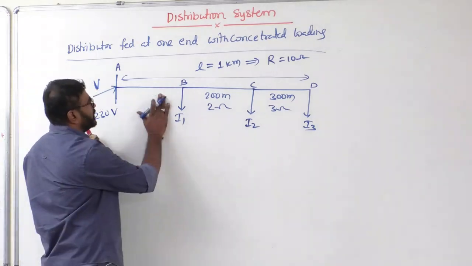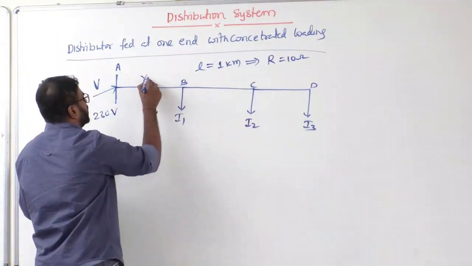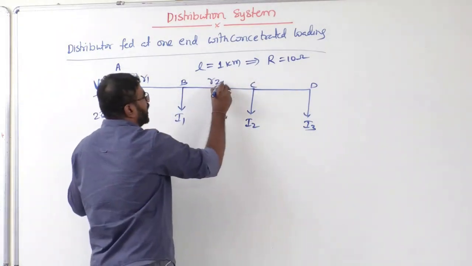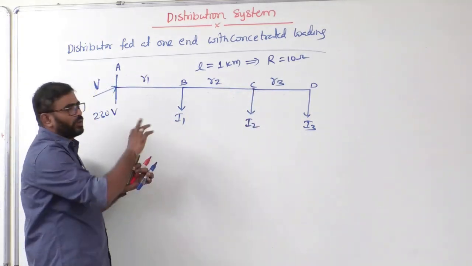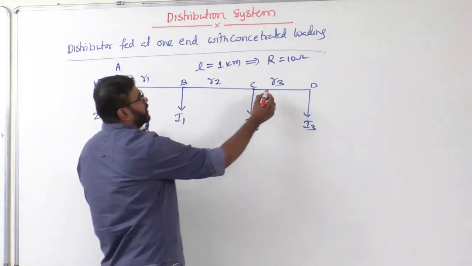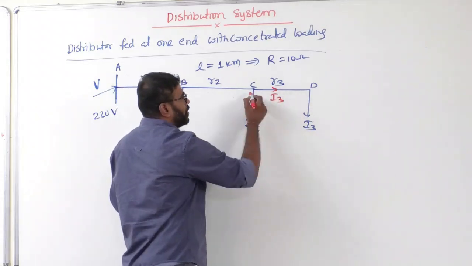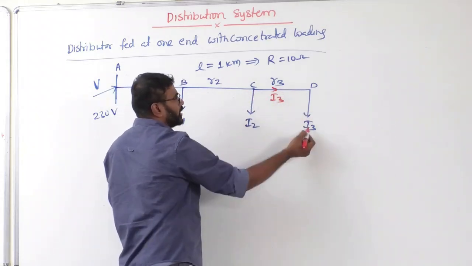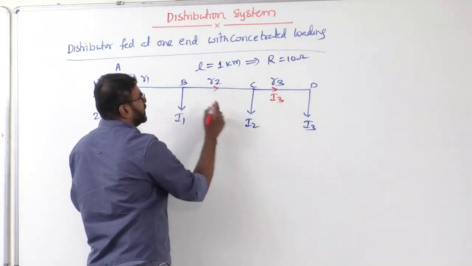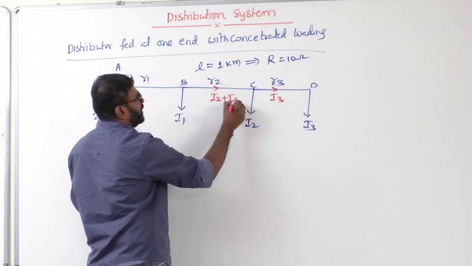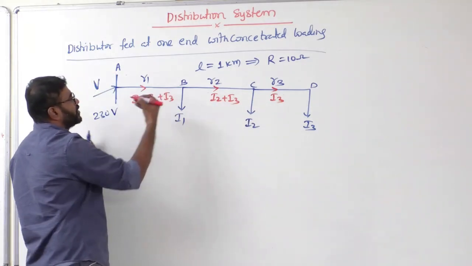So, I know the resistance of every section. Let's say the resistance of section 1 is R1, section 2 is R2, section 3 is R3. Once you are able to calculate the resistance, the next step is current. What is this current? I3. This current in section CD is whatever the current drawn at point D. Then what is this current? I2 plus I3. Correct or not? Simple KCL, nothing else here. What about here? I1 plus I2 plus I3.